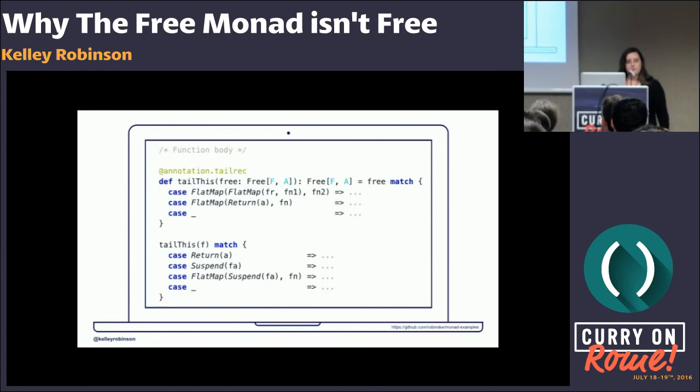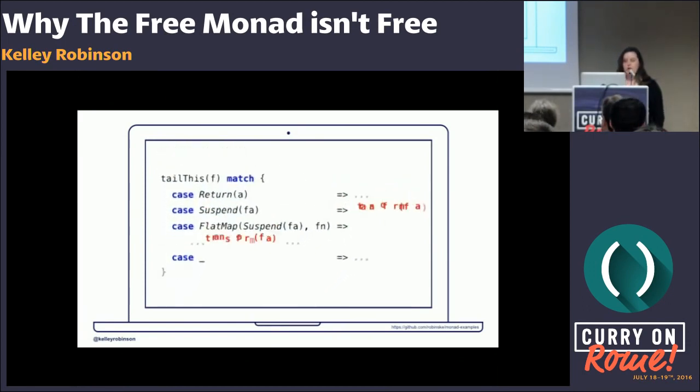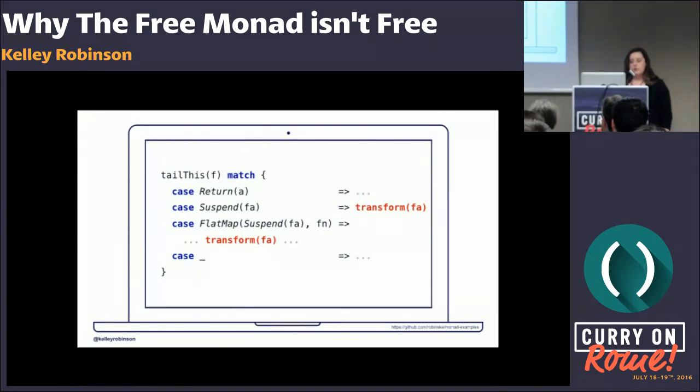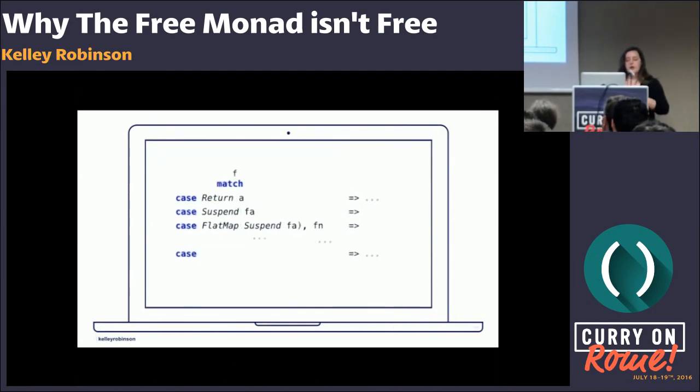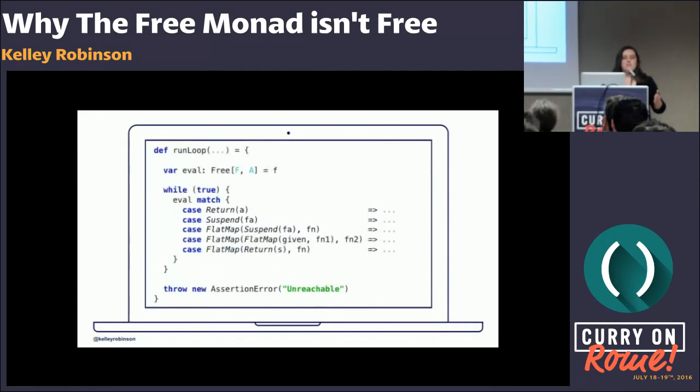And then it's going to pattern match on the return, suspend, and flat map cases in order to evaluate the functions. If we look at what happens in those cases, I wanted to point out what happens when it hits the suspend case, and this is where the transformation happens. This is the interpretation. This is the evaluation. And so we'll look at what some of those interpreters look like, but first, I wanted to point out that we can be even more explicit about how we do this.